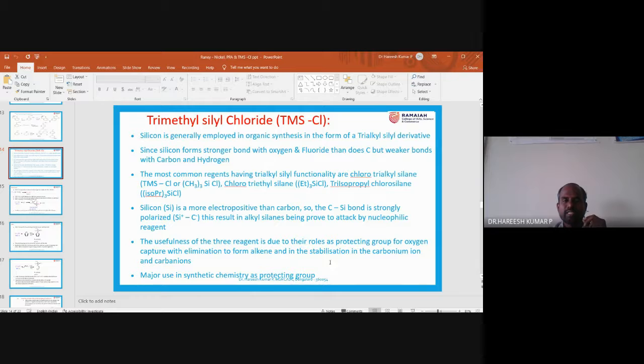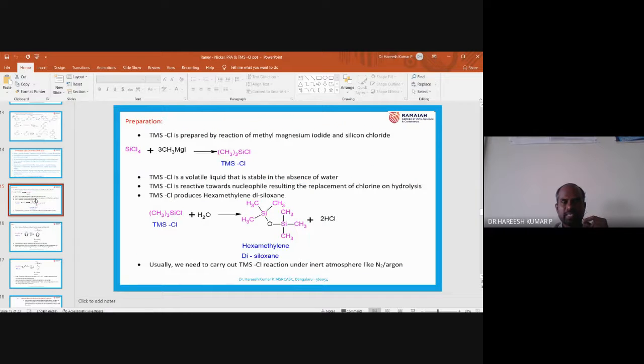And one more thing, these silyl compounds can also be used as a protecting group for the oxygen. Once the desired product is obtained, you can remove the protecting group by treating with fluoride. So that means TMS chloride can act as a protecting group, and that can be removed whenever required. This is a little information about trimethyl silyl chloride. So with this, I will go to the next slide.